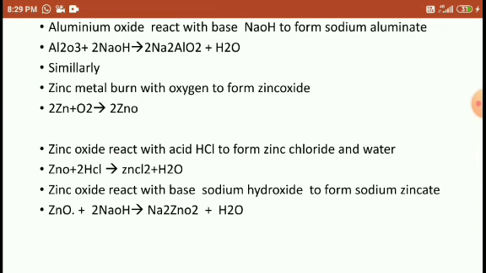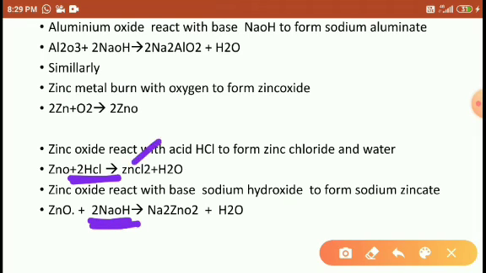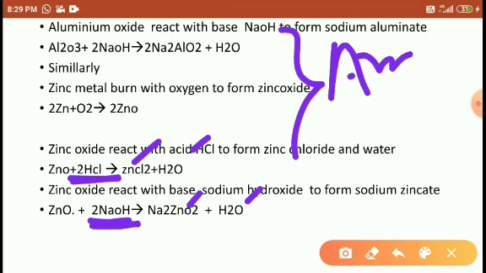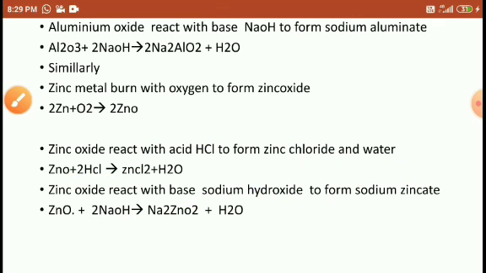Right, students? It means zinc oxide also reacts with the acid as well as the base. Here also it forms salt and water, here also it forms salt and water. That's why aluminum oxide is called amphoteric in nature, and this is also called amphoteric in nature. Right, students? I hope you understood today's topic, friends. Thank you.